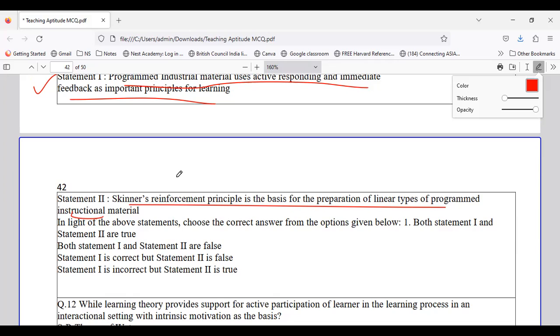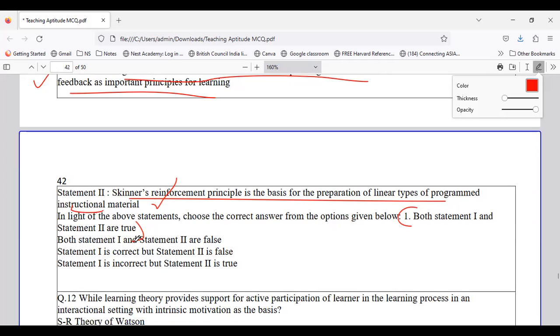Yes, very true. And Skinner's reinforcement principle is the basis of preparation of linear type of programmed instructional material. Yes, very true. So statement 1 as well as statement 2, that is option number 1, both stand to be true.